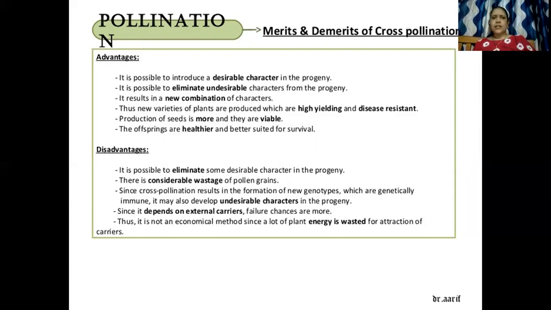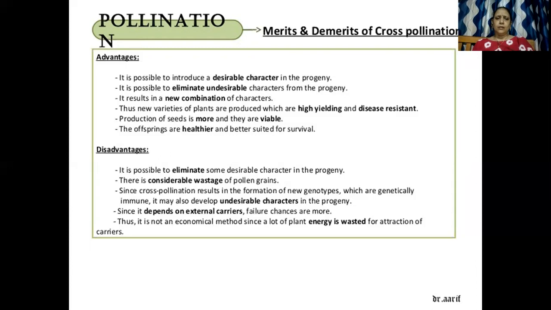Now what are the advantages of cross-pollination? Now it is possible to introduce a desirable new character in the progeny. Say if the pollen grain is falling from a red flower to a white flower, what would happen? The flower that would be produced would be a white and red mix.